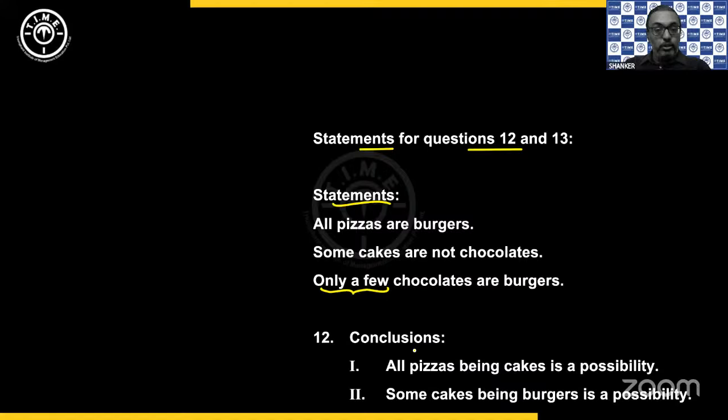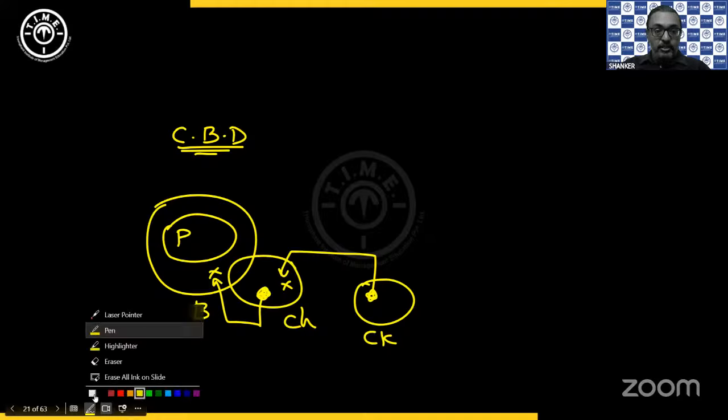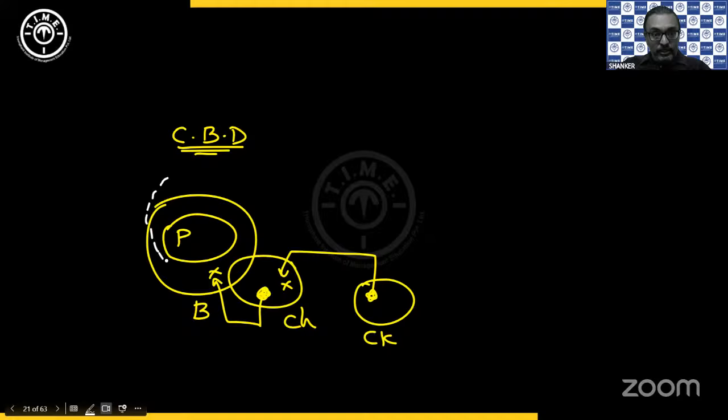Now let's look into the conclusions. Both are possibilities that are given here. So first one, all pizzas being cake. Can I take the complete pizza circle inside the cake? Is it allowed? Yeah, you can definitely. See, if I want all the pizza inside the cake, this is how you have to understand. Now the cake circle is separately given. Take that and draw it like this.